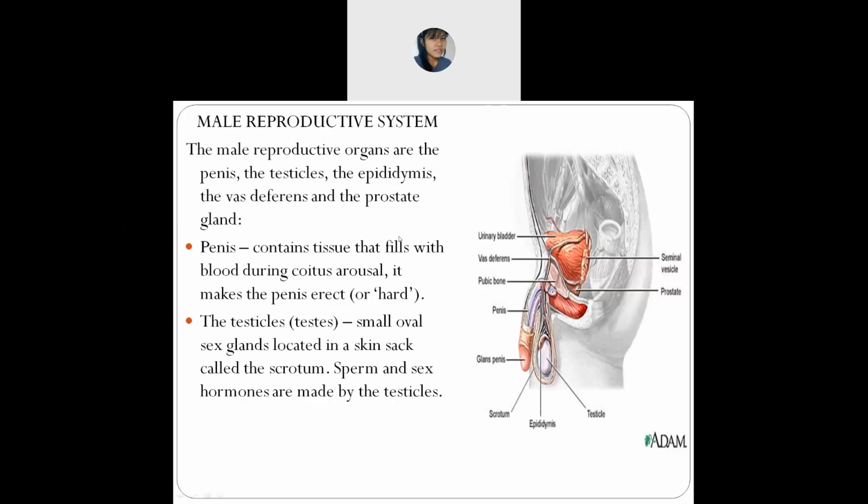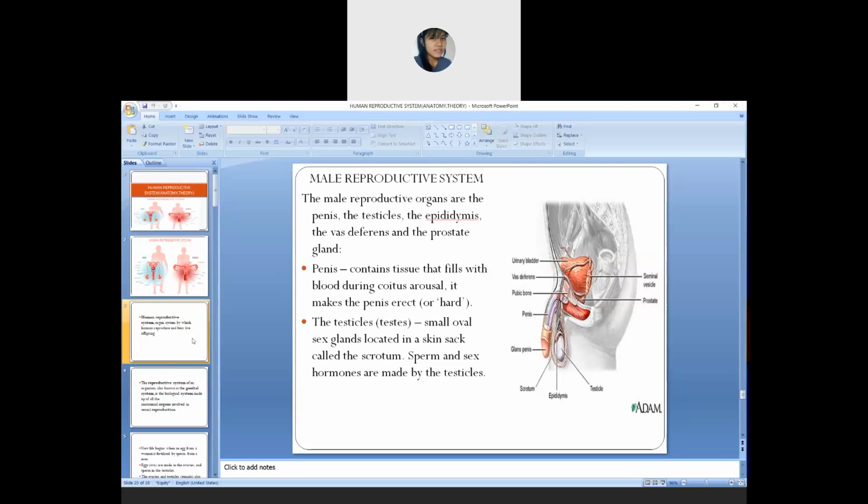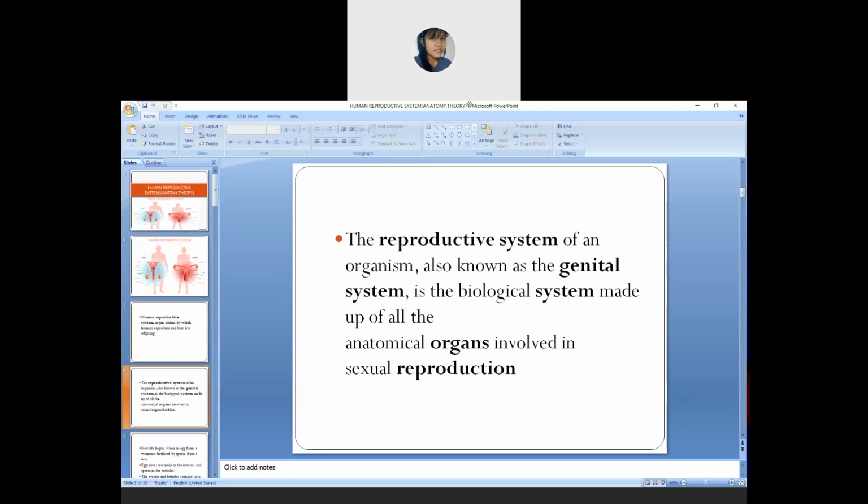Okay, so we will discuss still here today the female reproductive system. In the next class, we will be discussing the male reproductive system. So, are you all clear about the female reproductive system, everyone? Are you clear or not?